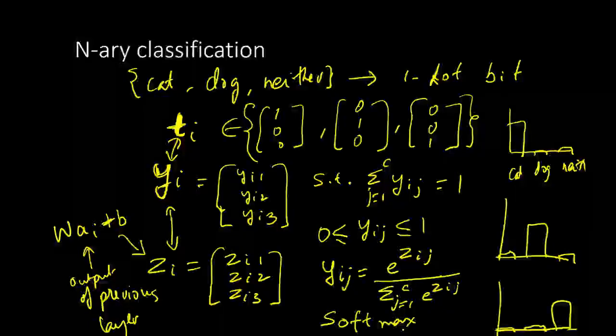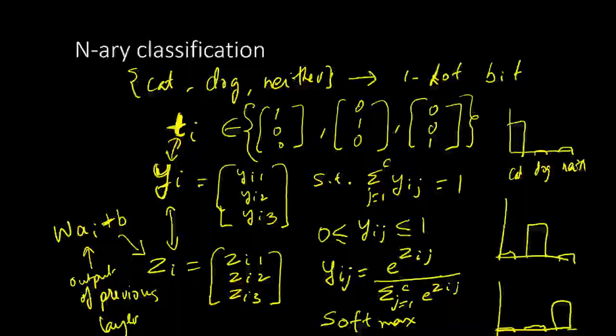What softmax means is that if one of the z's is much larger than the others, then we will have a max indicator, or yij close to 1 for that particular zj. So that is the interpretation of this yij, and now we want to bring this yij close to tij. The way to do that is to use a generalization of the cross entropy loss, basically the n-way cross entropy loss, and it is very simple.